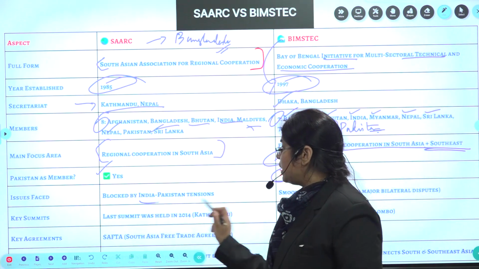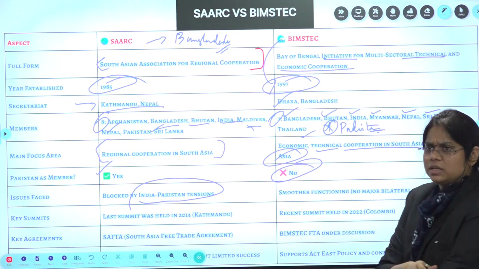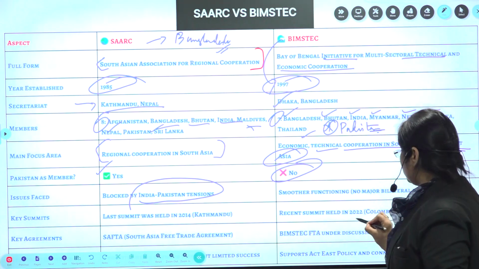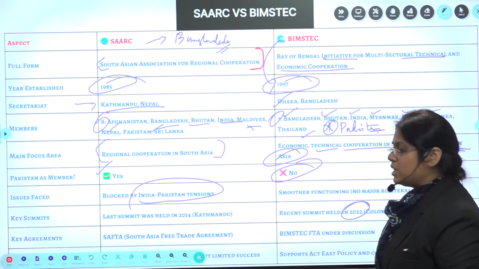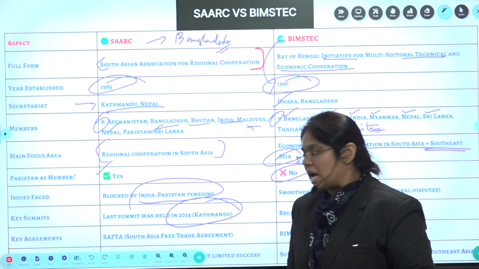Issues faced, blocked by India-Pakistan tensions. Now here, there is no dispute in BIMSTEC. It is functioning smoothly. And the last summit was held in 2022, that is in Colombo. Here, the last summit was in 2014 in Kathmandu.